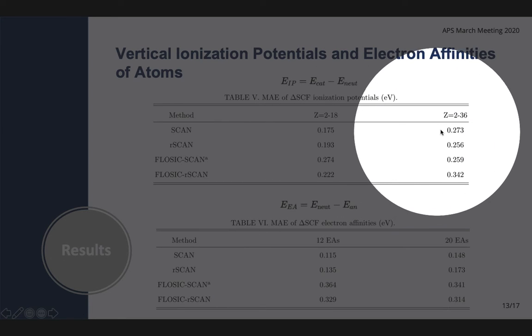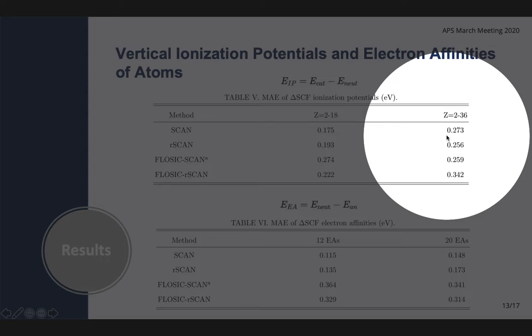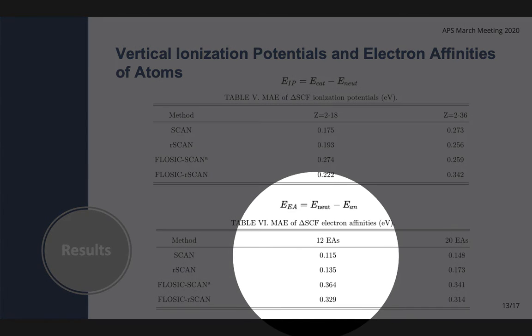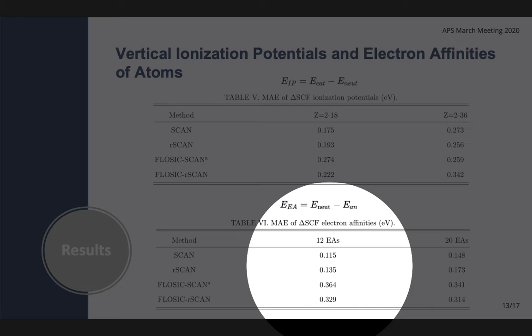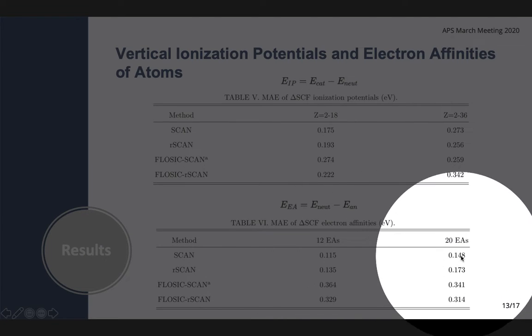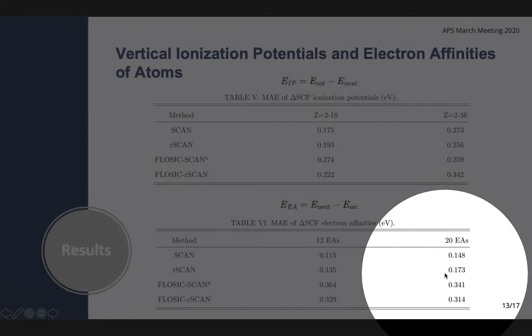And similar results are shown for the larger dataset. Similarly, we calculate the electron affinities of atoms for the first 12 open shell elements, and we see again that SCAN and rSCAN show similar performance at DFA and also when turning on SIC. And finally, we do the same thing for the first 20 open shell systems.